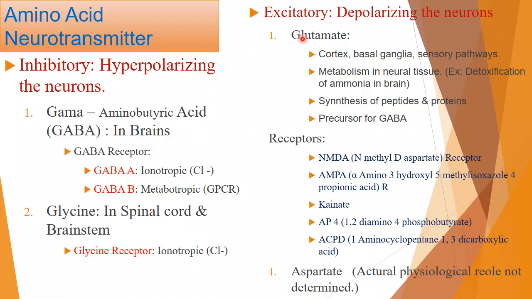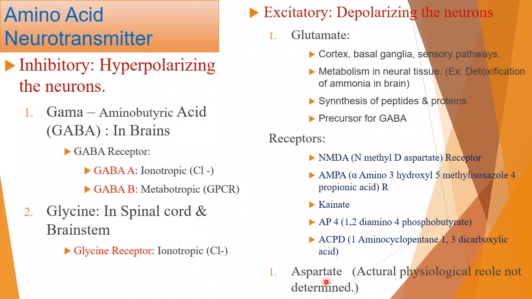We'll study this in detail. Now glutamate can bind with 5 receptors: 1, 2, 3, 4, 5. Glutamate is a neurotransmitter and these are its receptors. What kind of receptors? NMDA, N-methyl D-aspartate receptors. This NMDA is for glutamate as well as for aspartate.